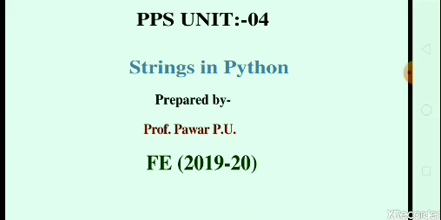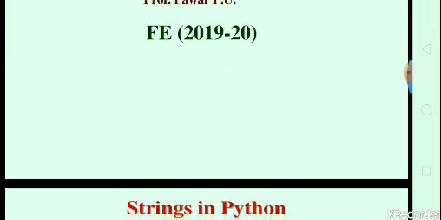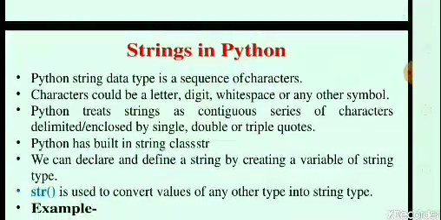Now we will discuss unit number 4, that is strings in Python. A string is nothing but a sequence of characters. String is an important type in Python. It is possible to create a string simply by enclosing characters in quotes. Here a character could be a letter, digit, white space or any other symbol, also alphabets.